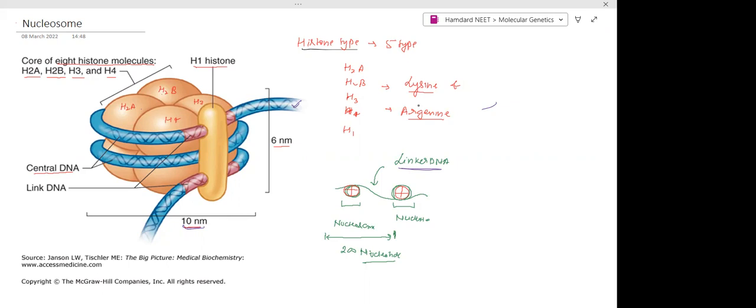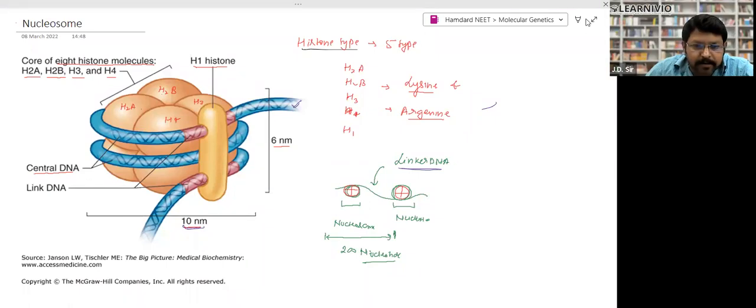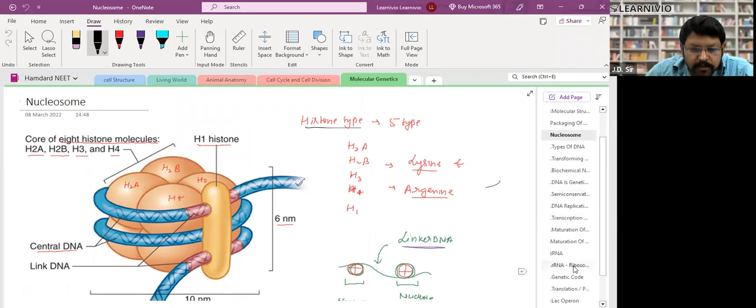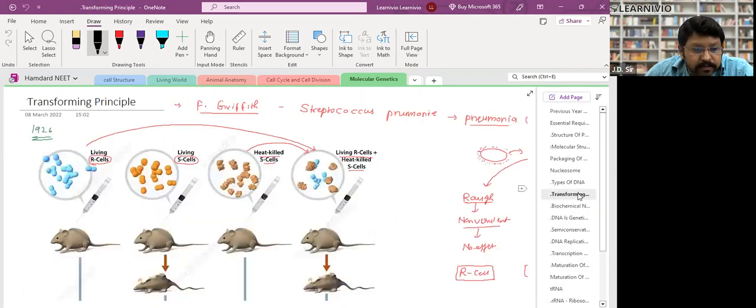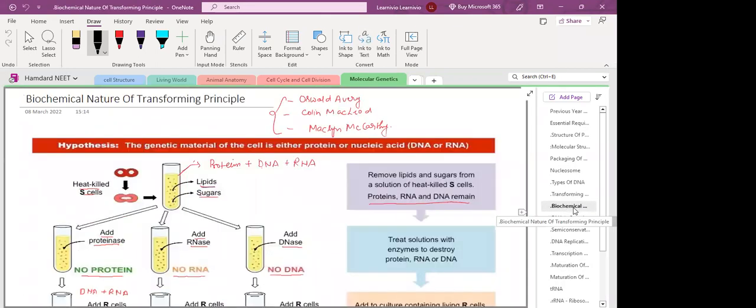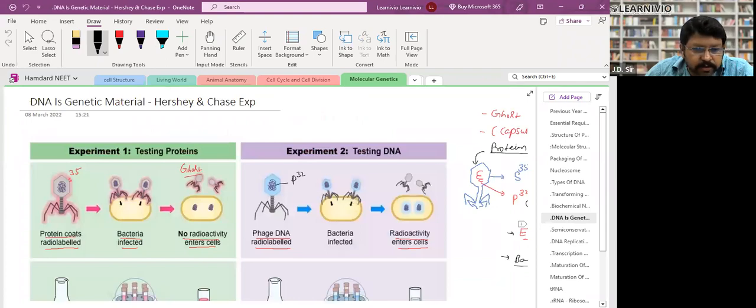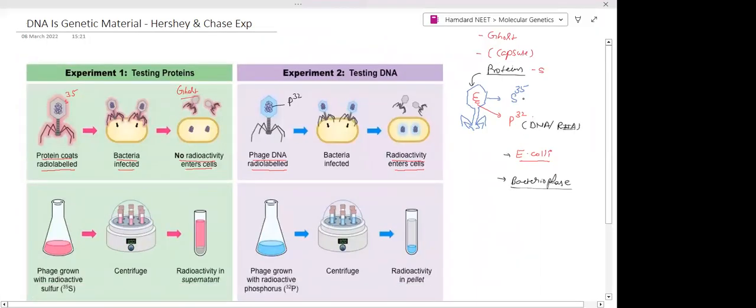Sir, there was one experiment, the Hershey and Chase experiment. In it, the downside was written centrifugation and all. Right, centrifugation, actually, they use the technique to separate the radioactive matter.